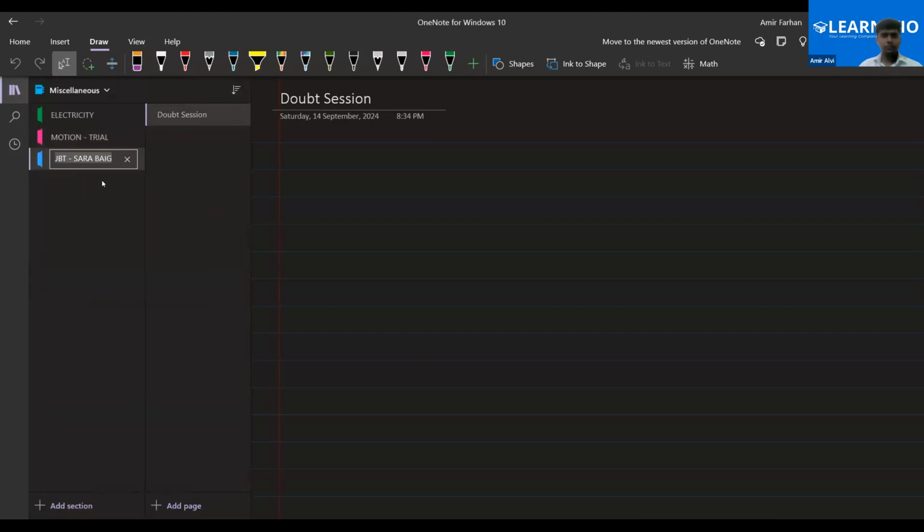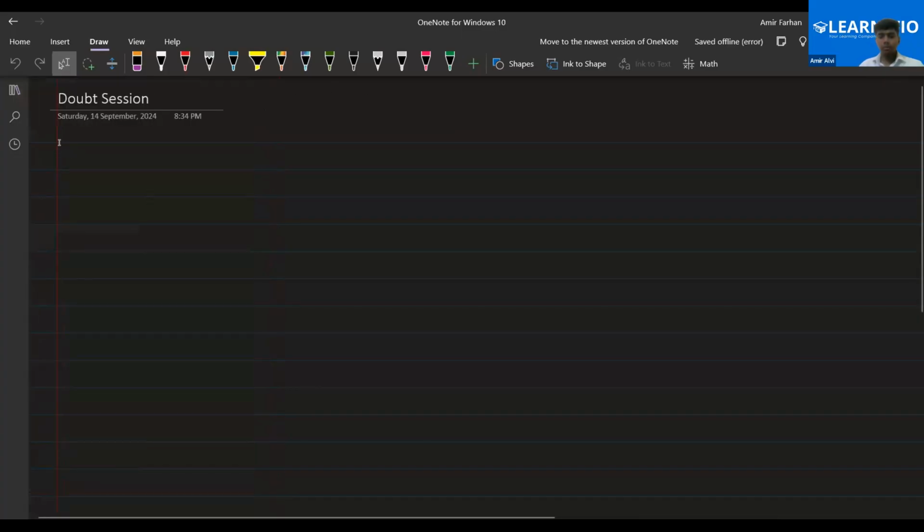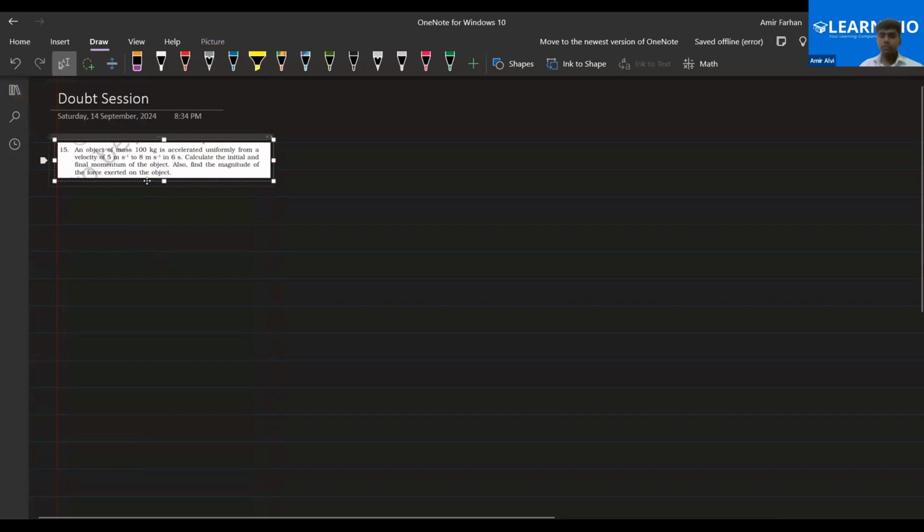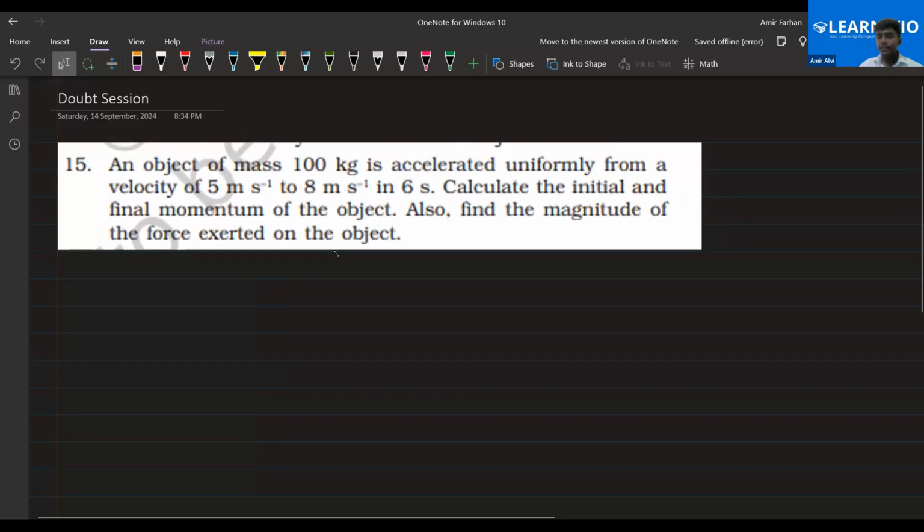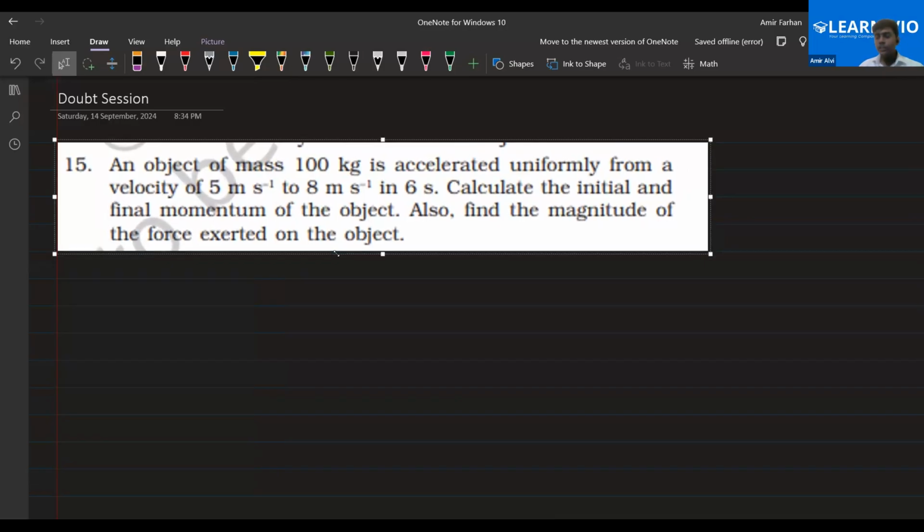I am talking about the NCERT exercise, the questions at the end of the chapter in the NCERT book. Astitva, have you done that? Yes sir, but I didn't do this question yet. I'm in the first chapter.